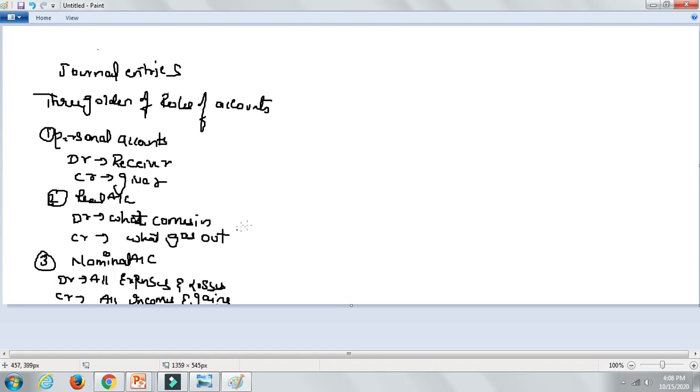Now, for posting each and every transaction, you need to follow these rules of accounts. Okay, now let me tell you.